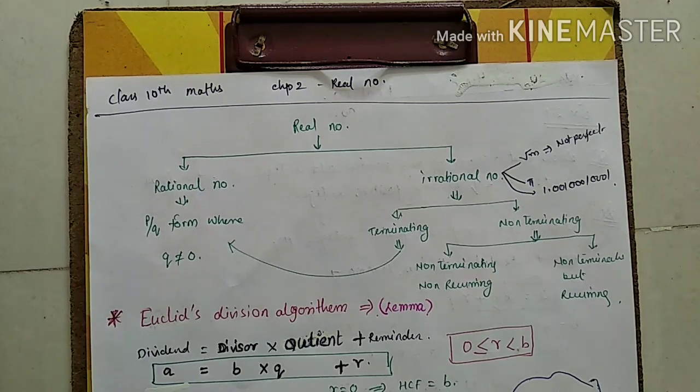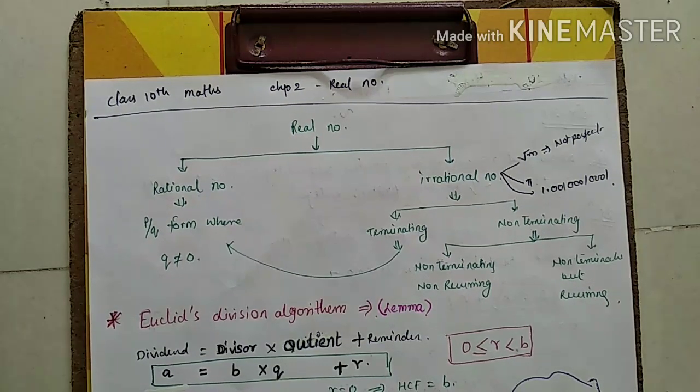This chapter will come in your internal also, so just go through it properly. Now I am explaining what is a real number. We have already done real numbers in 9th class, the number system in your 9th standard. It is the same chapter, but it has some additions. So just see, real number.